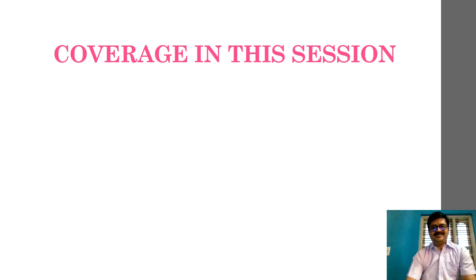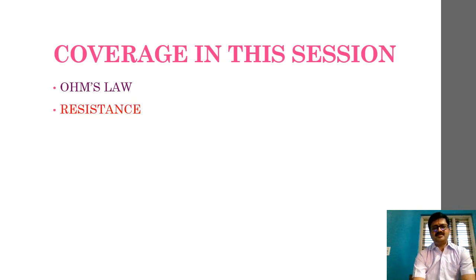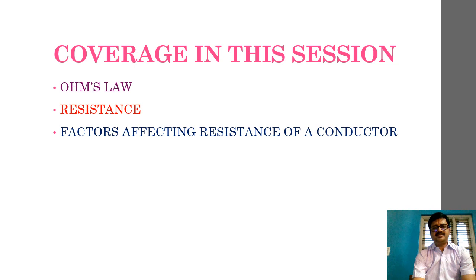Welcome to my third session on current electricity. In this particular session, firstly, we'll talk about Ohm's law, and then we'll talk about resistance, then factors affecting the resistance of a conductor, and then resistivity or specific resistance of a particular conductor's material, and then we'll go ahead and make a proof of Ohm's law. That means we'll verify whether Ohm's law is applicable or not.